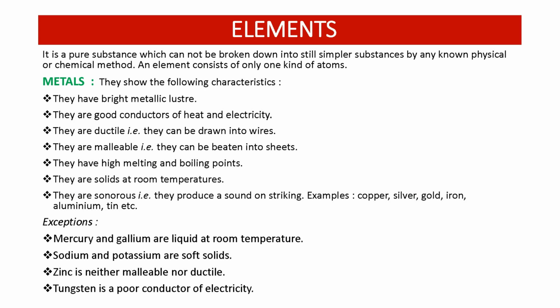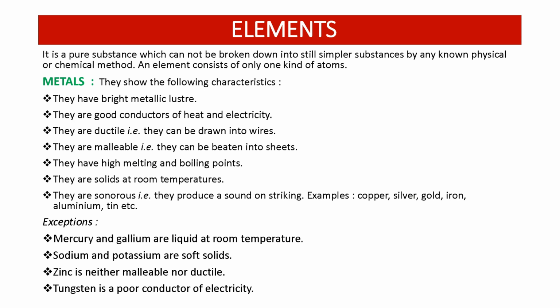And there are some exceptions which are metals but do not follow the characteristics of metals. Mercury and gallium are liquid at room temperature. We know that metals are solid at room temperature, so it is the exception. Sodium and potassium are soft metals. We know that metals are hard, but sodium and potassium are soft metals. Even if we cut them with a knife, they are very soft.